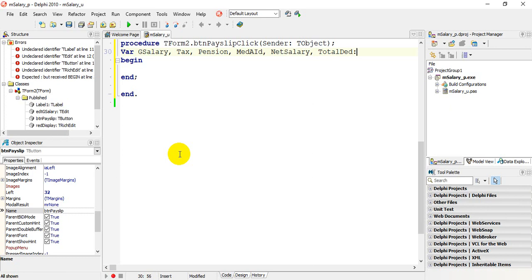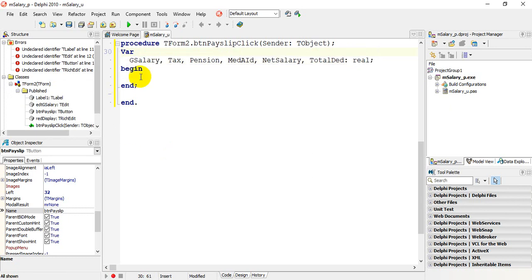And the type for all of them will be real, allowing us to work with rands and cents. Control D just to align your code, and we're ready to start getting our code in.